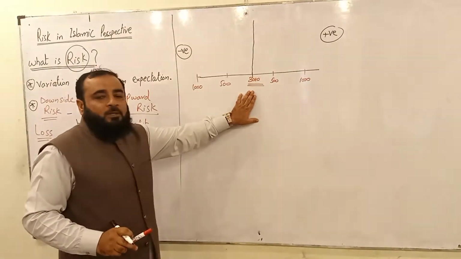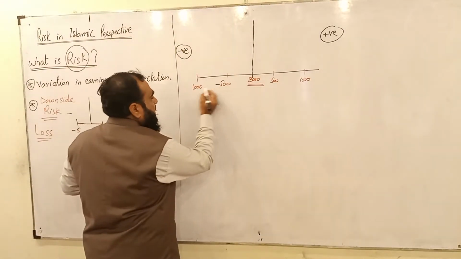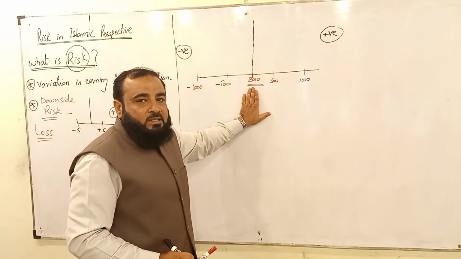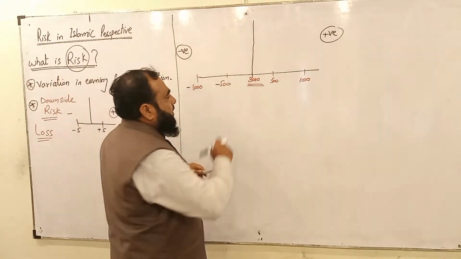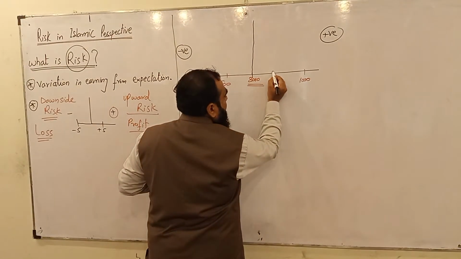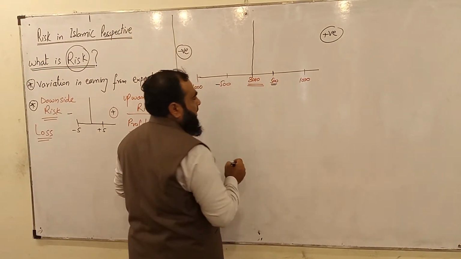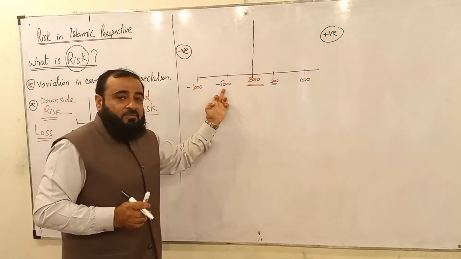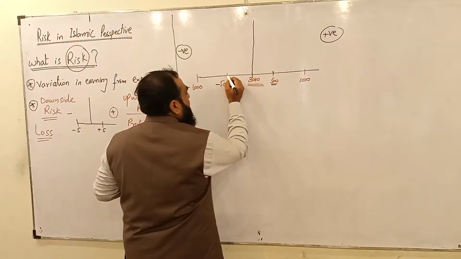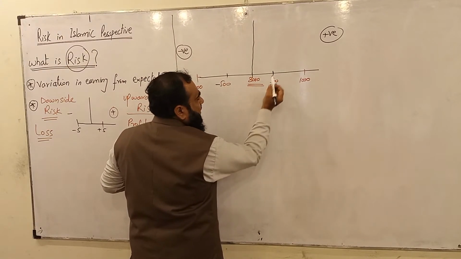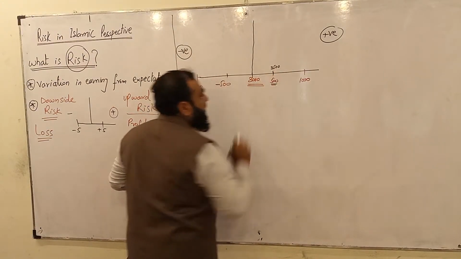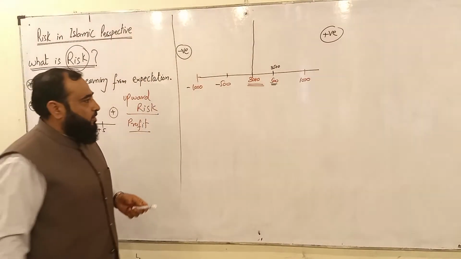It is quite possible that this is the average income, and the investment earns in a good way, then the standard deviation will be 500. If it moves to the other side, negative 500, then it is quite possible that they earn 3,500 rupees.